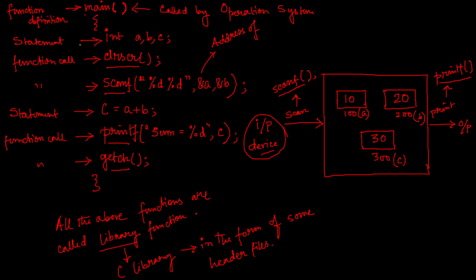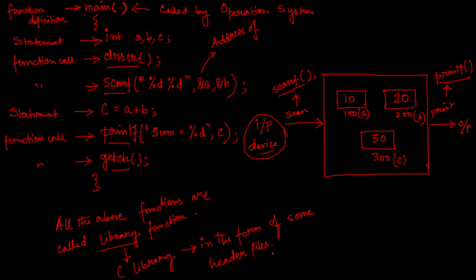But main is not a predefined function. Main I am defining as a programmer, deciding what instructions I should have within the main function. It's not the C library defining it. In a similar way, CLRSCR I am not defining. CLRSCR is already defined in the C library, in some header file.